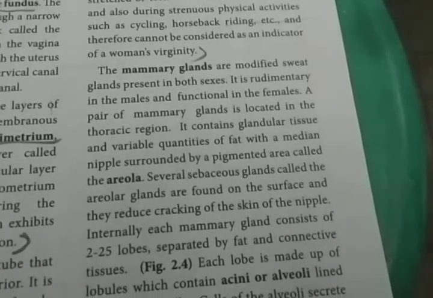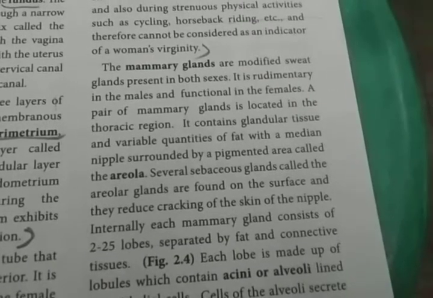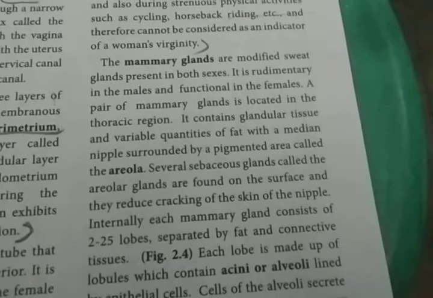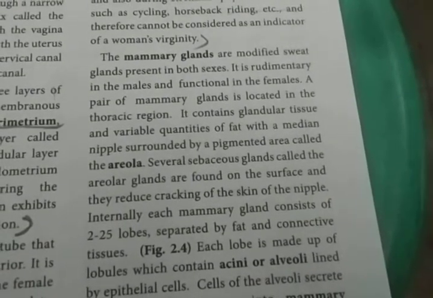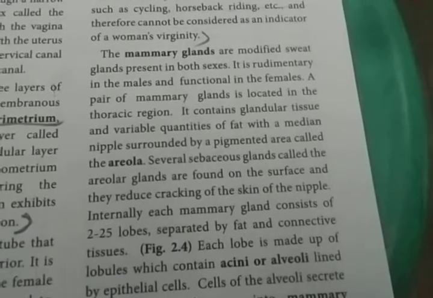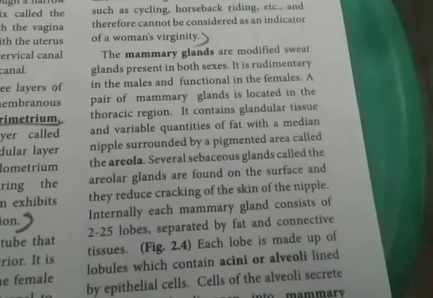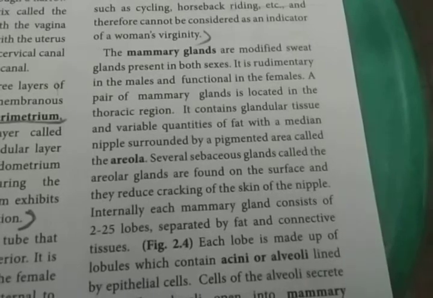It contains glandular tissues. A number of gland-like structures are present. Glandular tissues are present, and variable quantities of fat are also present. In the median, the middle region of the mammary gland, is known as the nipple. That nipple is surrounded by a pigmented area. That pigmented area is called the areola.